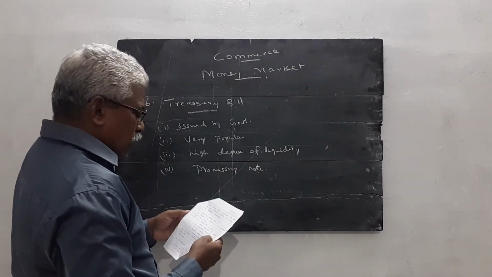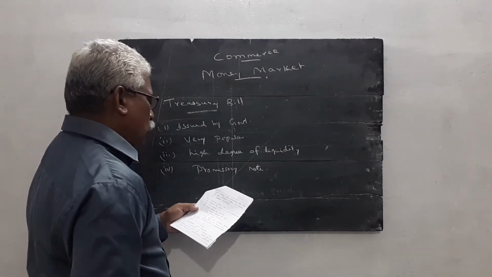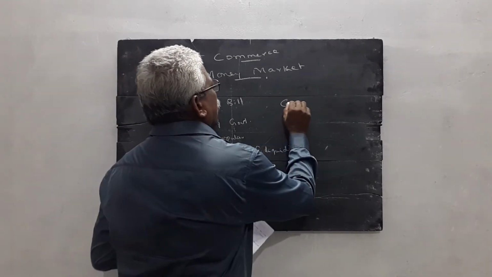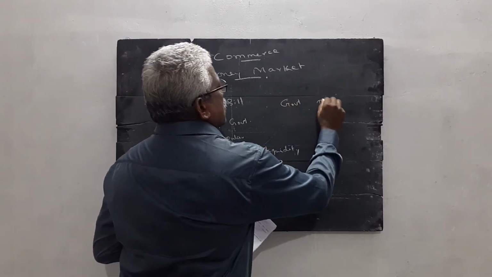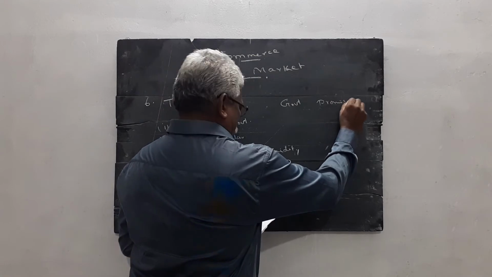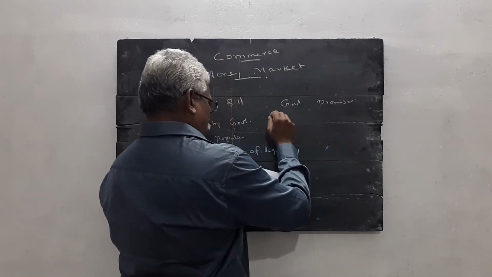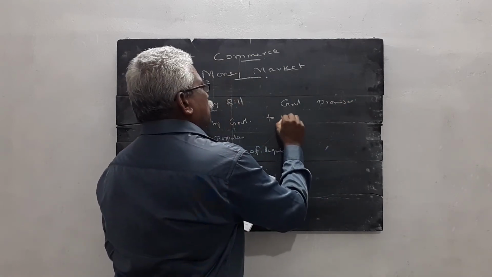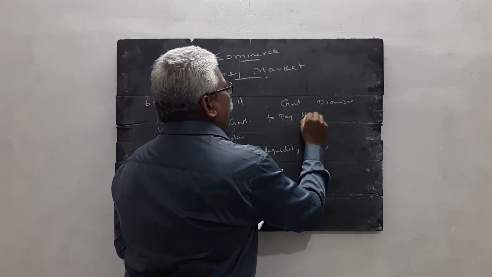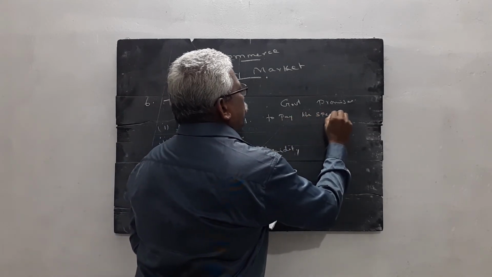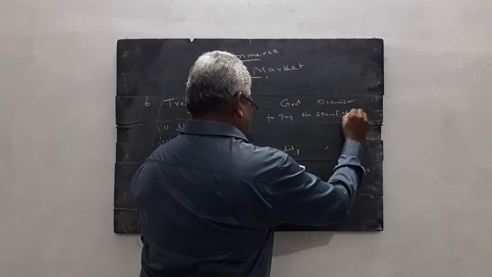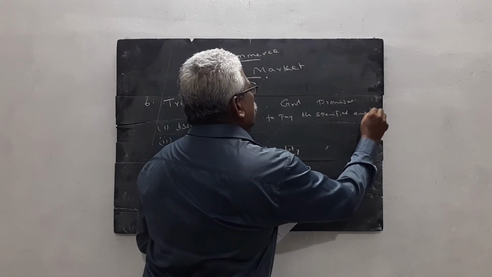That means the government promises to pay the specified amount to the bearer.